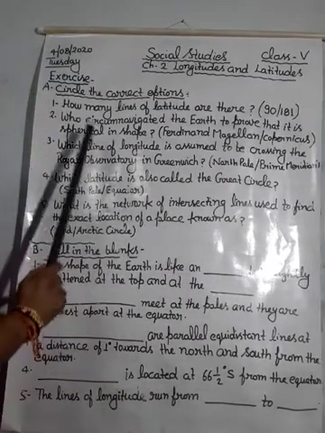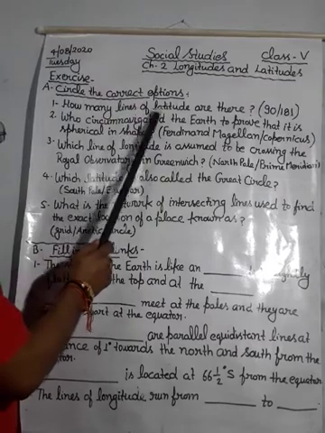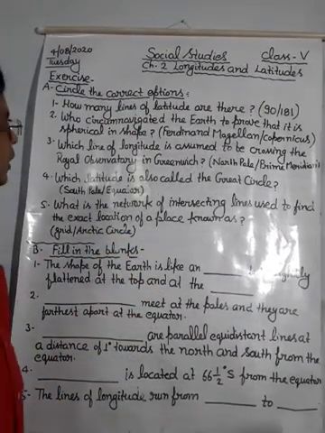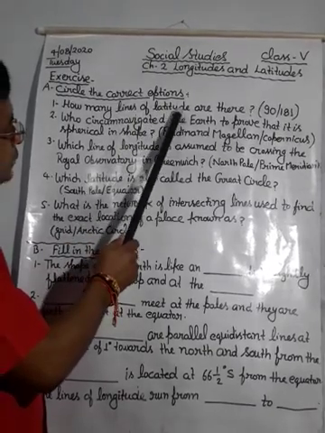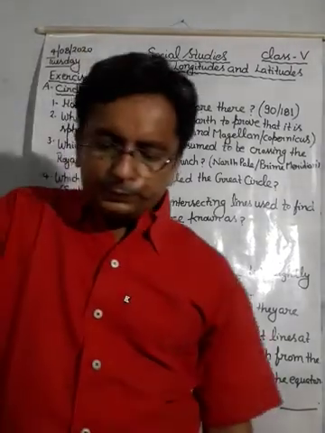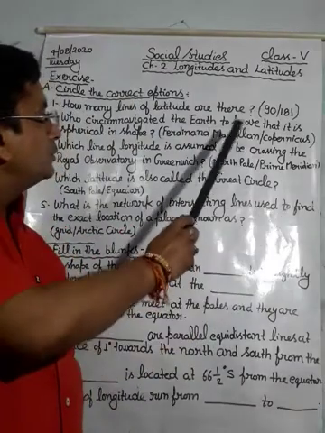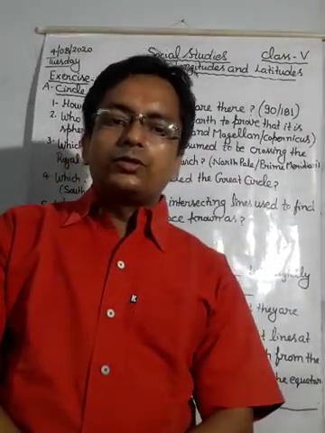So the first question is, how many lines of latitude are there? Can you tell?